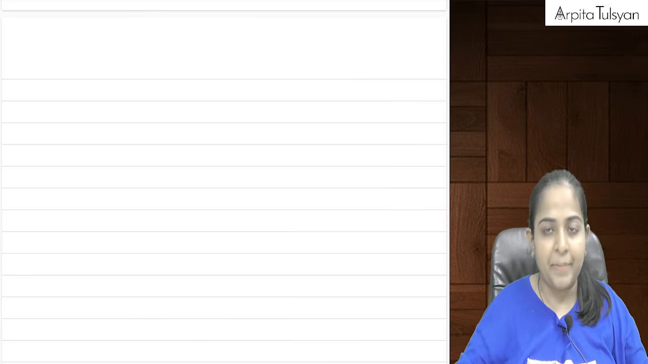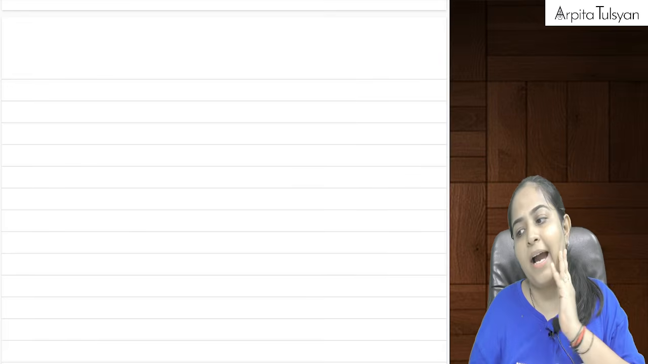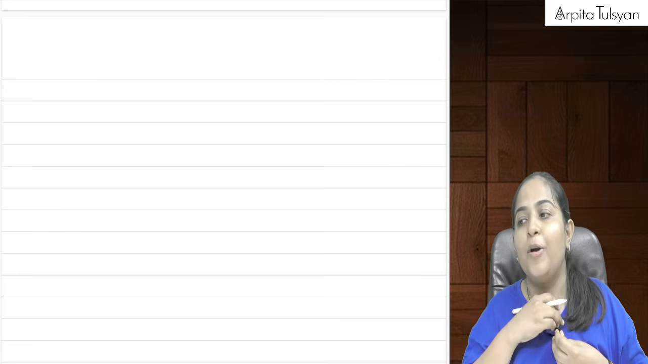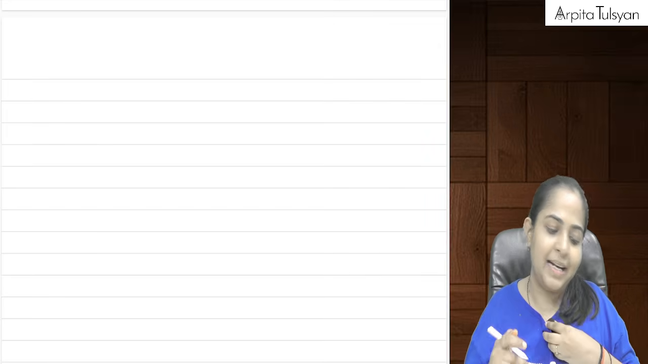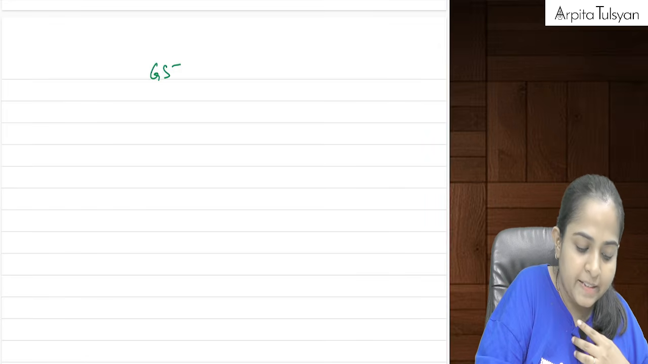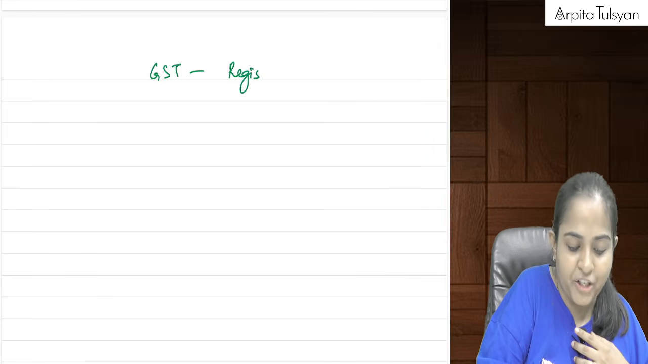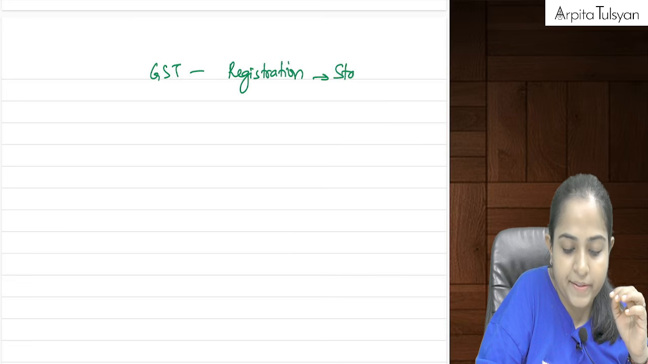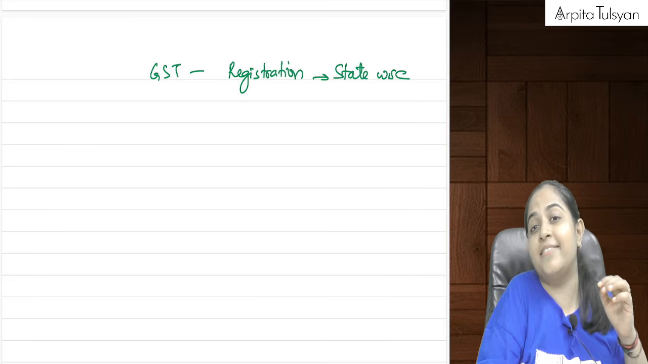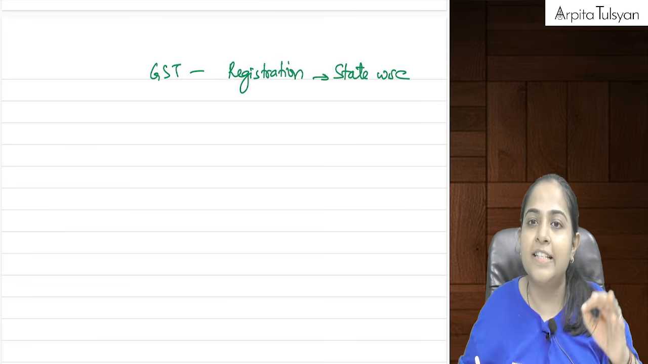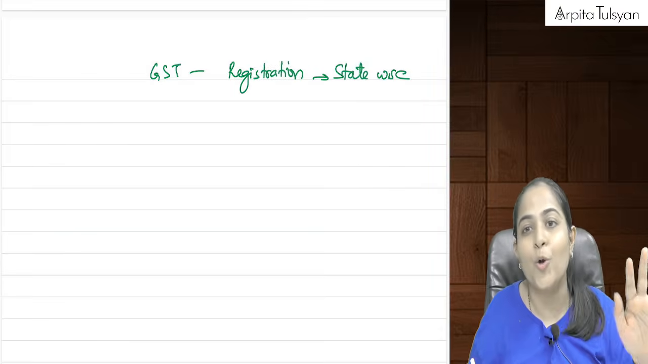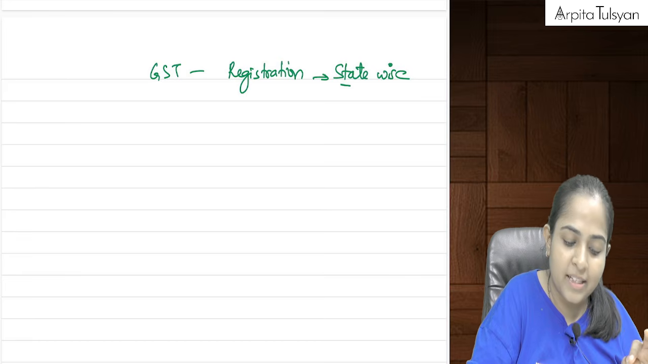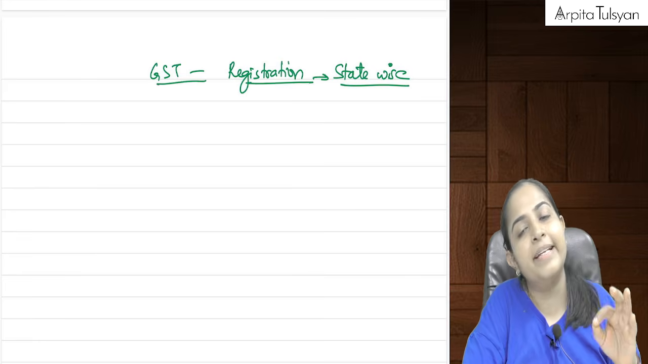Now one thing which I want to tell you, I know it is very early because we have just started with our GST, but in GST, the registration that you take is state-wise. Means there is no centralized registration. It's not that one registration will work across India. No, it's not that. So the GST registration in India is state-wise.